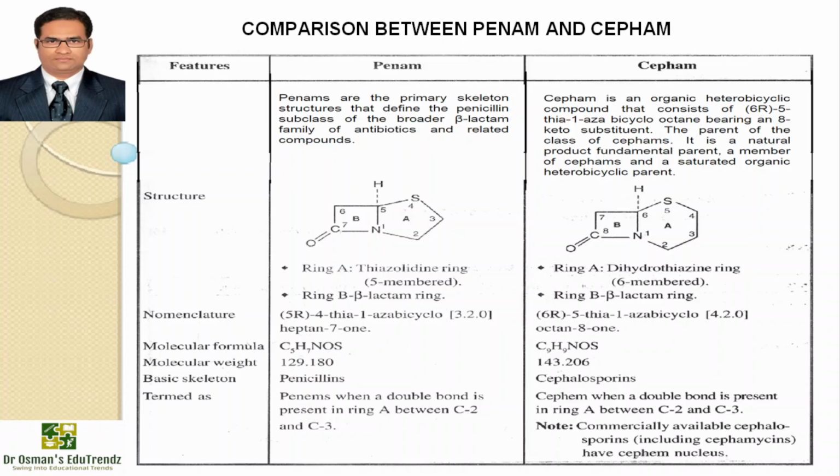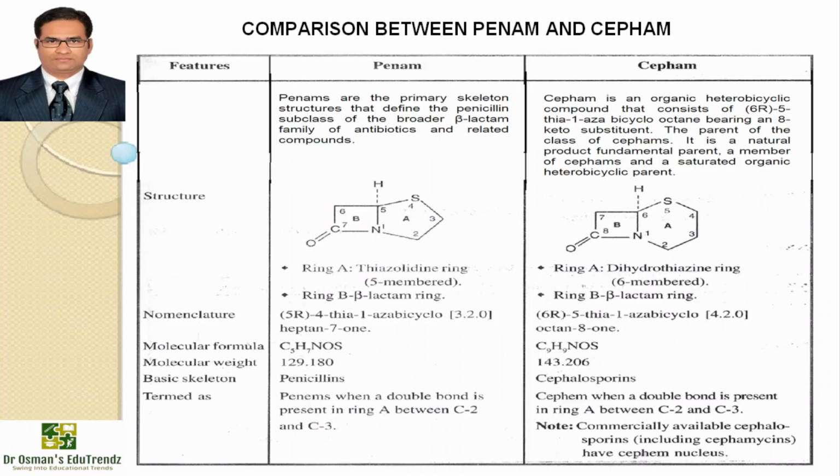The parent of the class of cefam, a natural fundamental product parent, a member of cefam, is a saturated organic heterobicyclic parent. So you can see again ring A and ring B. Ring A is again a 5-membered thiazolidine ring in penam, whereas in cefam it is a 6-membered dihydrothiazine ring. Both have ring B as beta-lactam ring, and molecular formula, nomenclature, molecular weight.